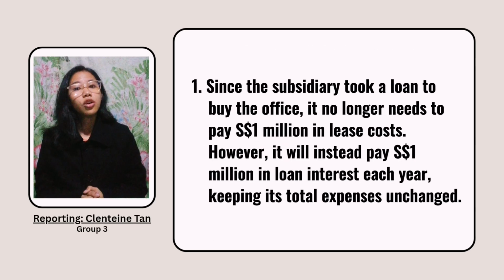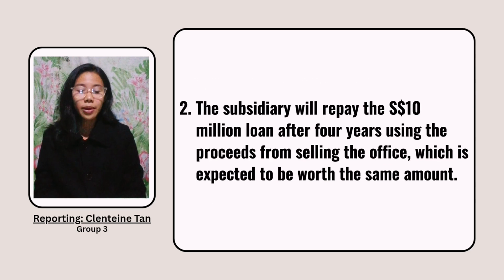Number 1. No lease repayments. Since the subsidiary is borrowing money to buy the offices, it doesn't need to pay rent anymore. However, it still has annual cash outflows of 1 million SGD because of the loan's interest payments. Second, loan repayment. At the end of 4 years, the subsidiary will repay the 10 million SGD loan using the money it gets from selling the offices.